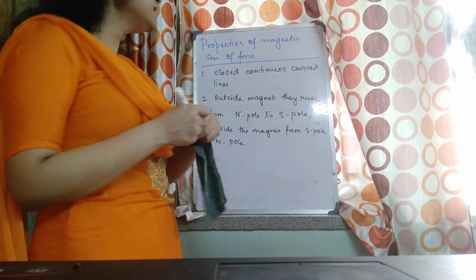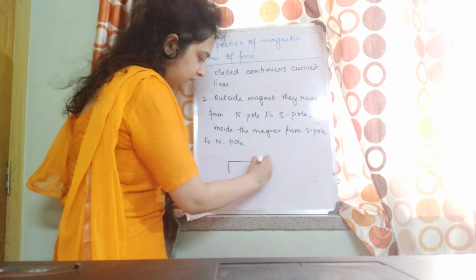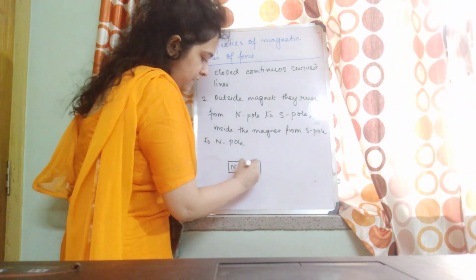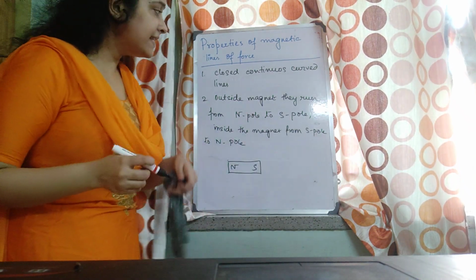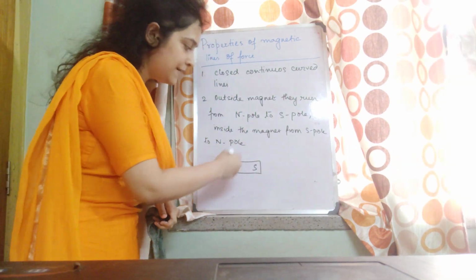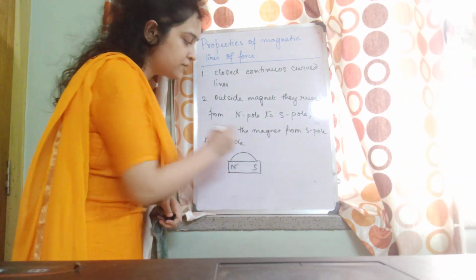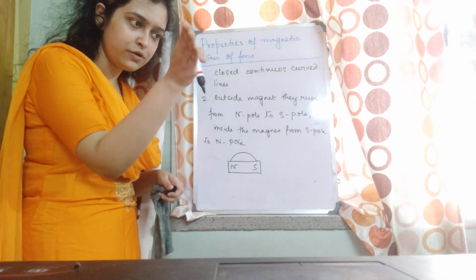So how do these magnetic lines of force look? Suppose you have a bar magnet. These curved lines move from outside the magnet, from North Pole to South Pole. How will I show the direction? They are running from North Pole to South Pole.